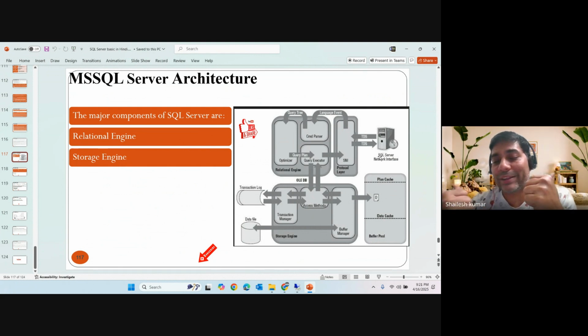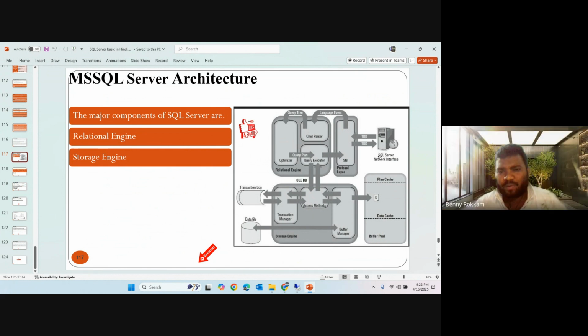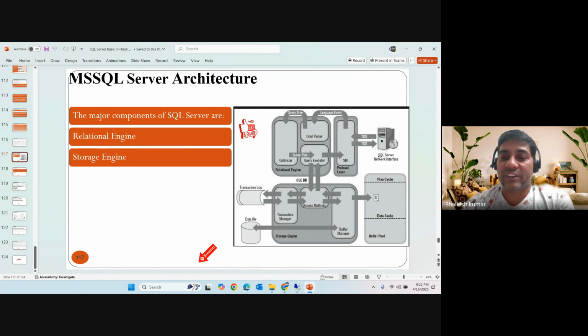Then we have a transaction manager, which manages the transaction, that is the transaction log or lock. So it is managing two things here. Transactions can be locked or logged. Whatever changes we have made are logged into the database engine. We have modified this table, this column and this data, and this is the log. If anyone takes ownership of any object, this is a lock. If he's reading the data, he's taking a lock on that object and reading the data.